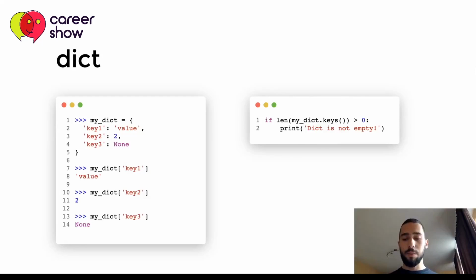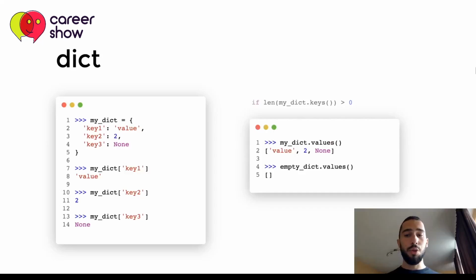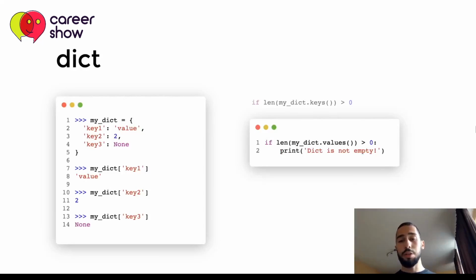As we have keys, we also have values. So values is the same method as keys, but it returns a list of the dictionary values rather than the keys. And the same thing here, if you have an empty dict, values will be evaluated to an empty list because we do not have any values. So we can use the same notation. If the length of the values of our dict is more than 0, we can conclude that the dictionary is not empty, which is also a valid way of checking whether the dict is not empty.